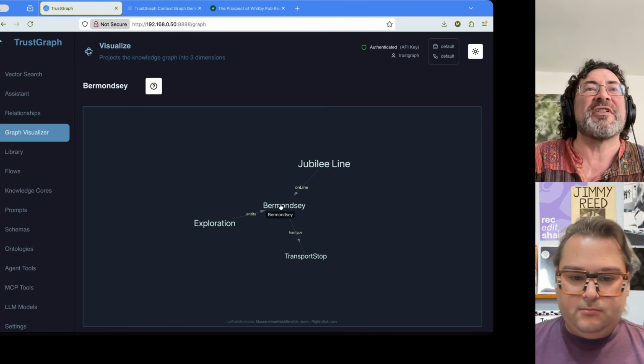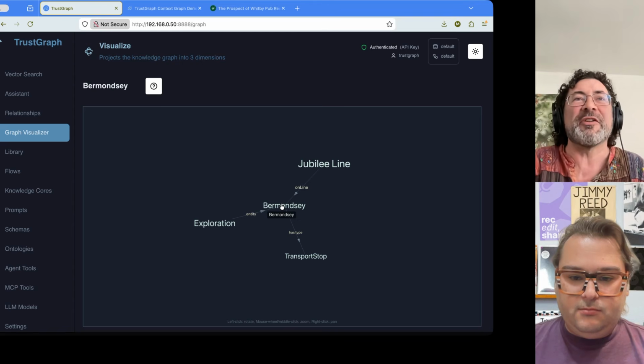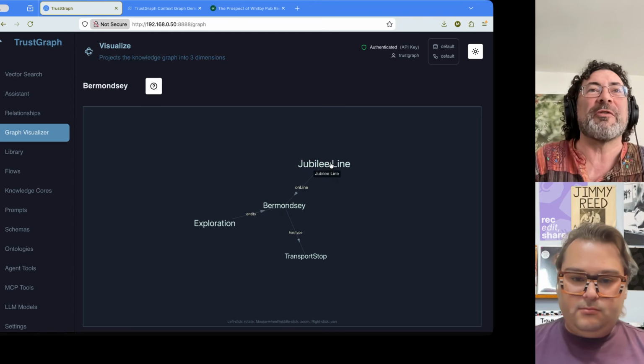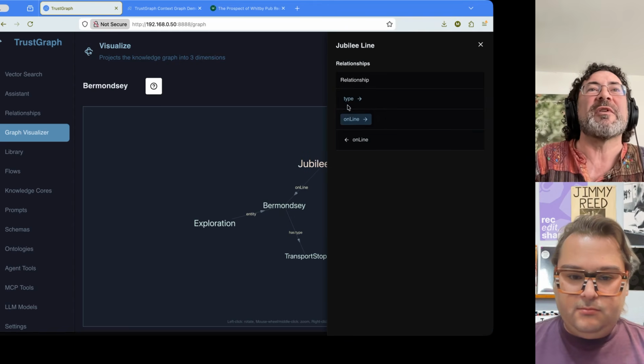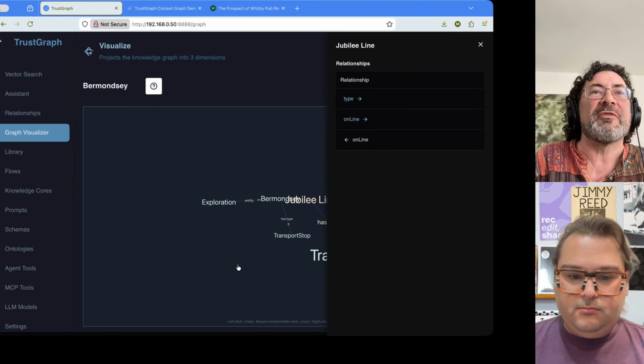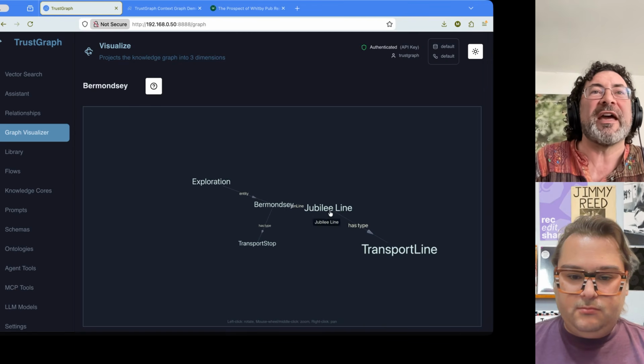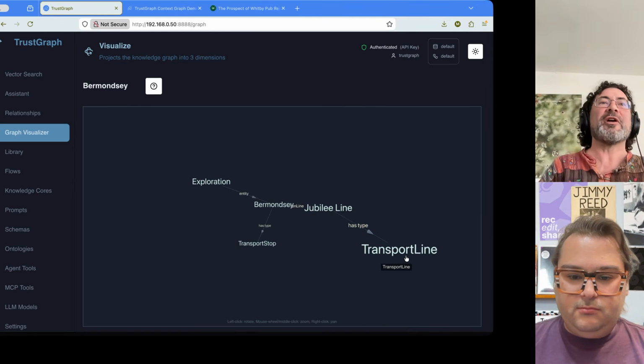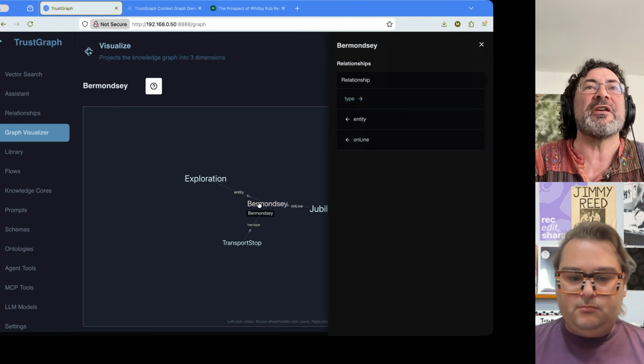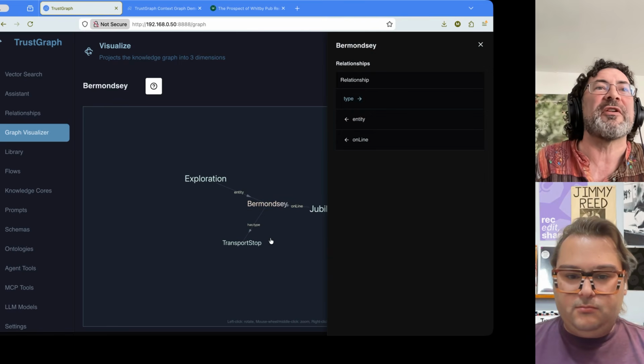Bermondsey. This represents Bermondsey, the tube station, the metro station, which is on a metro line called the Jubilee line. And we can see, let's have a look, we can see that the Jubilee line has a type, which is transport line. I think we'll see that Bermondsey, we can find out what type that is. Oh, it's already got the type. There we go. It's type transport stop. We can sort of see what else can we find out in here.